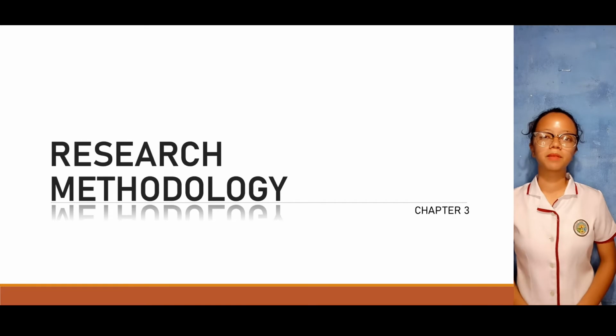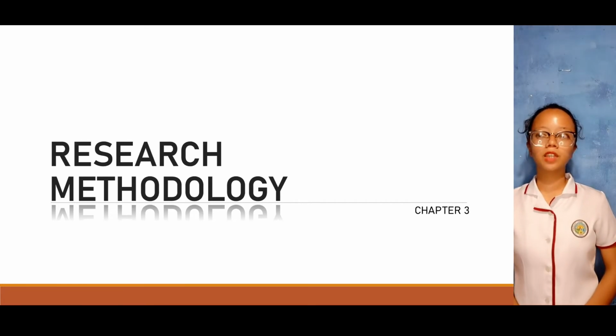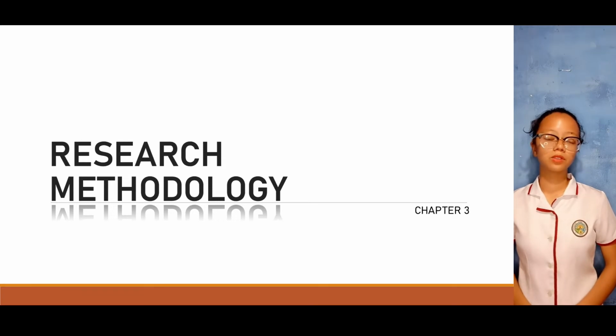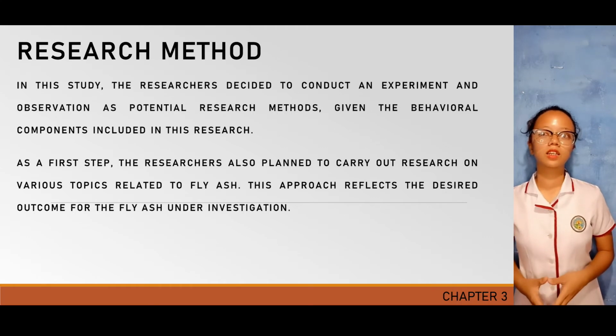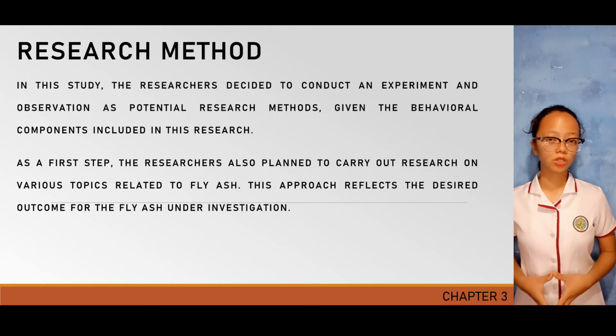We are now in Chapter 3, the research methodology. The scope of this chapter consists of methods used in this study. This chapter describes the research approach, the research design, the research methods, the research procedures, and the statistical statement. For the research method, in this study, the researchers decided to conduct an experiment and observation as potential research methods.